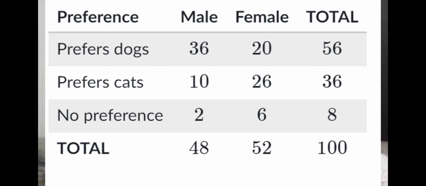For example, the probability that a student is male throughout the whole survey is 48, and the probability that they prefer a dog without regard for gender is 56. So we state that if two probabilities do not combine in this way, then they are mutually exclusive because they mutually exclude each other, where the mutual part means that they do the same thing to each other at the same time, and the exclusive part means that they are not affected by each other. So mutually exclusive literally means that neither of the probabilities will affect each other or add to each other.